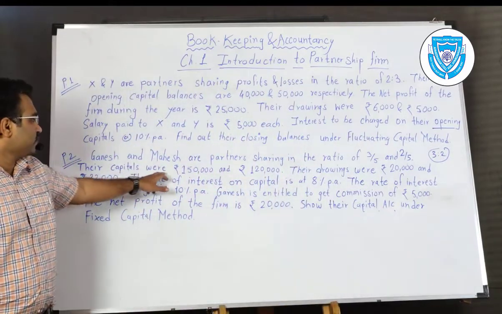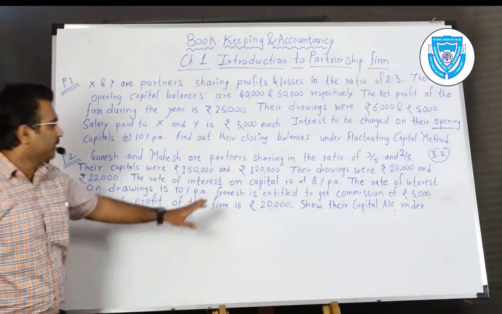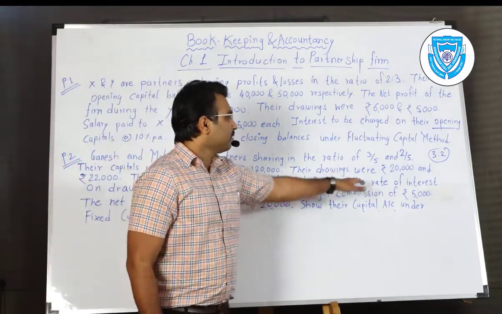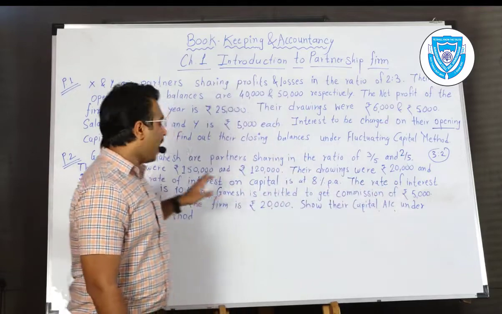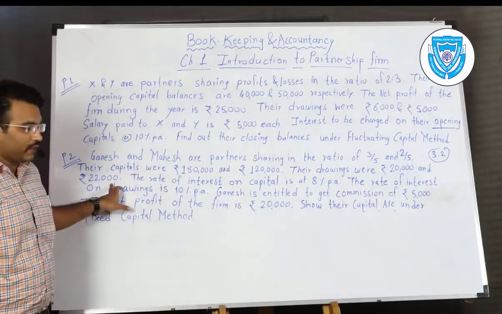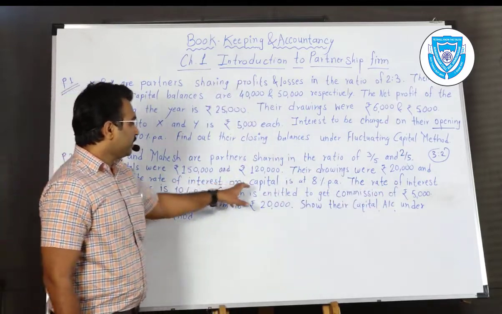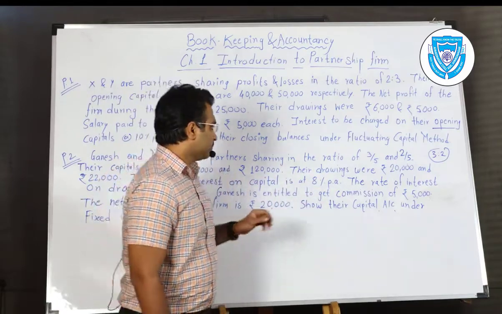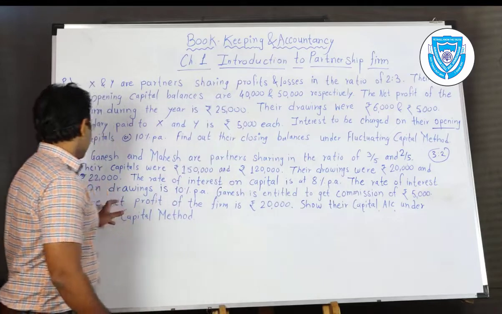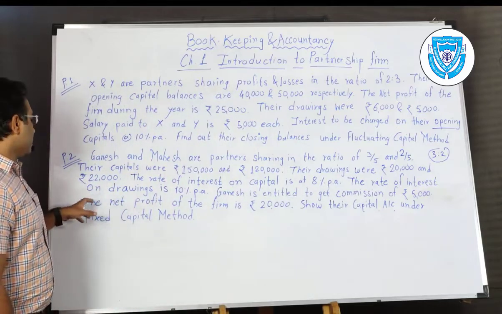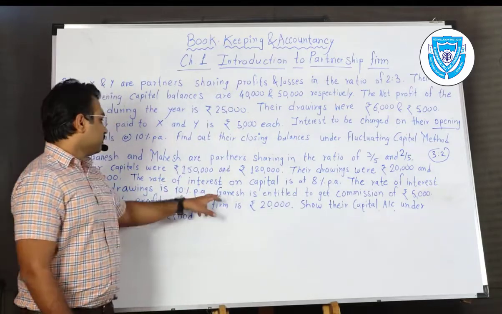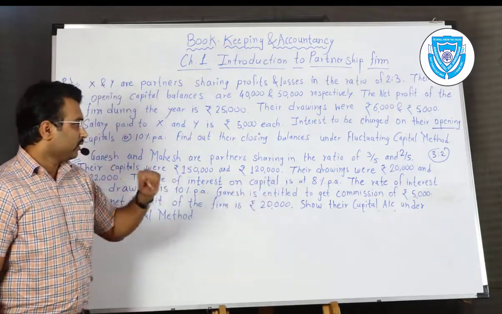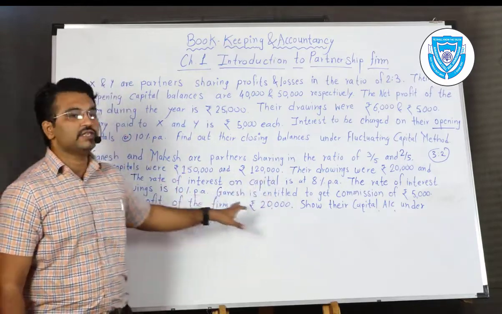Their capitals were 1,50,000 and 1,20,000. Their drawings were 20,000 and rupees 22,000. The rate of interest on capitals is 8% per annum. The rate of interest on their drawings is 10%.